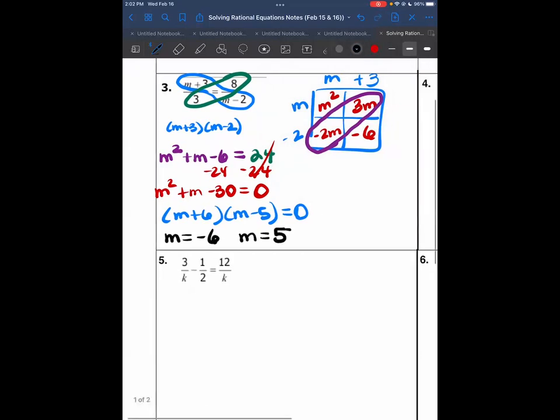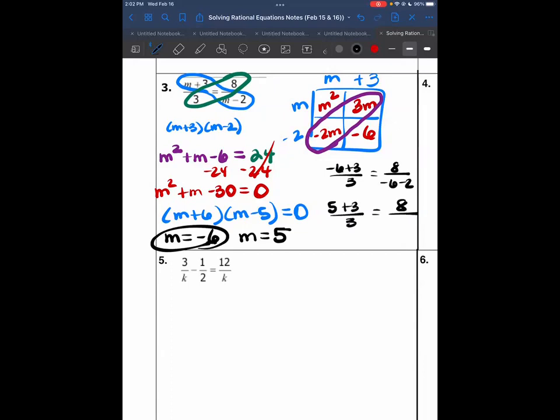Whenever you plug these in, you have to plug them in individually. So the negative 6 would look like this, which would be true. And then for the 5, you would do 5 plus 3 over 3 is equal to 8 over 5 minus 2, which is also true.